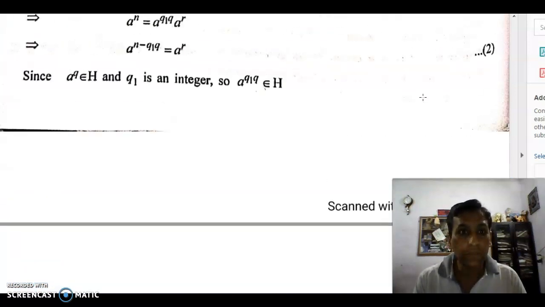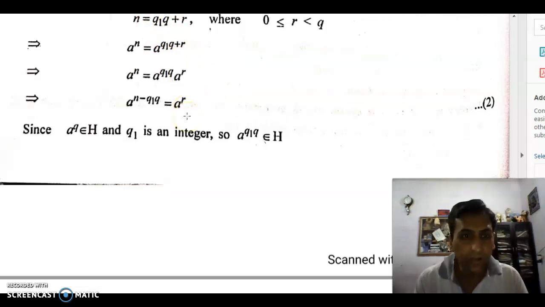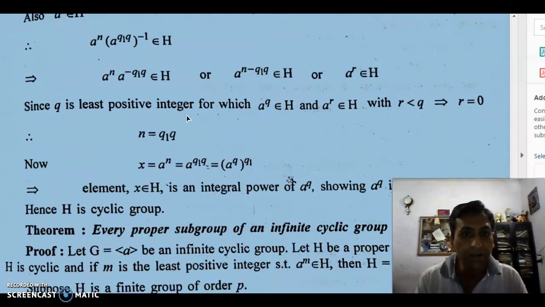Where must it be 0? Here, in the division algorithm, this r must be equal to 0. When r is equal to 0, we see that n is equal to q1 into q, because plus r is 0. This implies our x was a^n, which is written as a^(q1 q), that is (a^q)^q1, because two powers are multiplied. So we have proved that this x, which belongs to H, is generated by a^q, because it is written as an integer power of a^q.